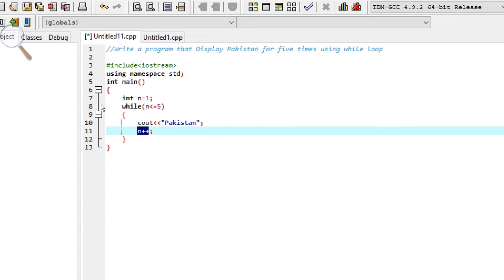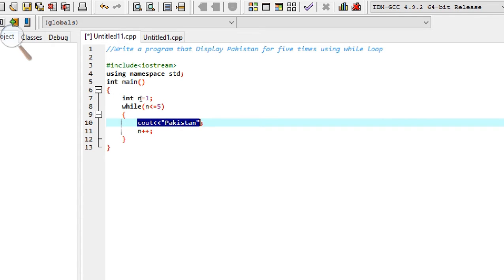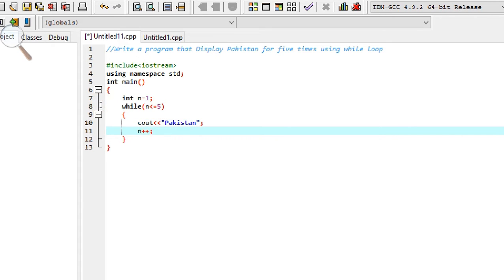Now n has the value 3. 3 plus 1 equals 4. It will come again to the condition: 4 is less than or equal to 5. It will again execute this statement and display the word Pakistan. When it comes to this point, n has the value 4. n plus 1 equals 5, 4 plus 1 equals 5.